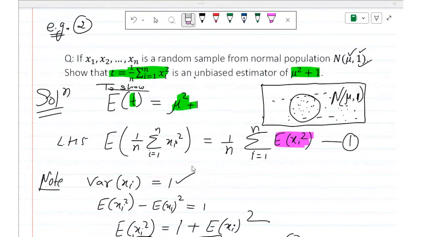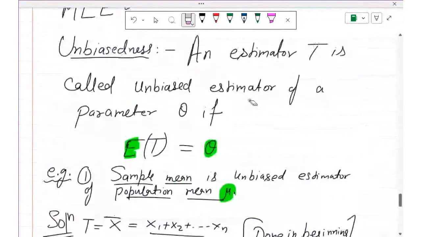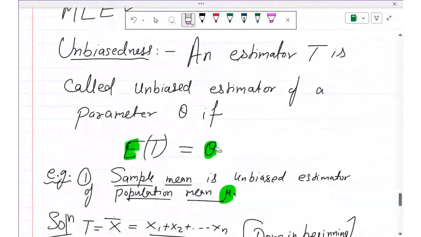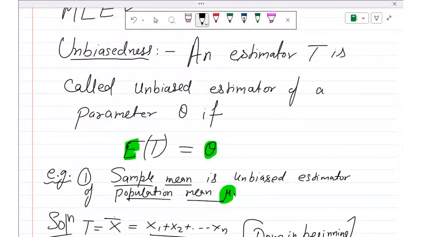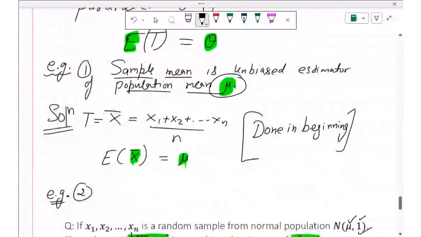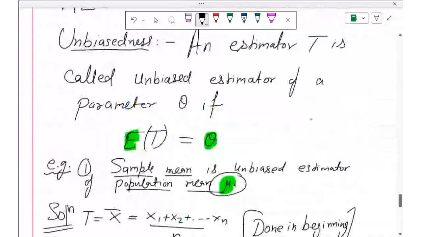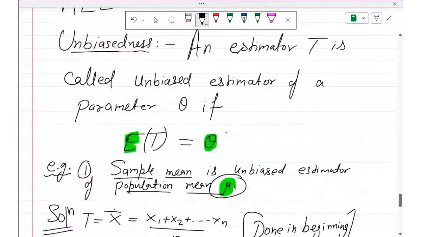So students, take a 1 minute break and think about this question. Think about the definition of unbiasedness. This parameter theta is not a fixed thing, students. Keep in mind, it can be, like in the first example, the mean. In the second example, it was mu square plus 1. There is not just one parameter; so many parameters are there for the population. You can measure anything of the population.